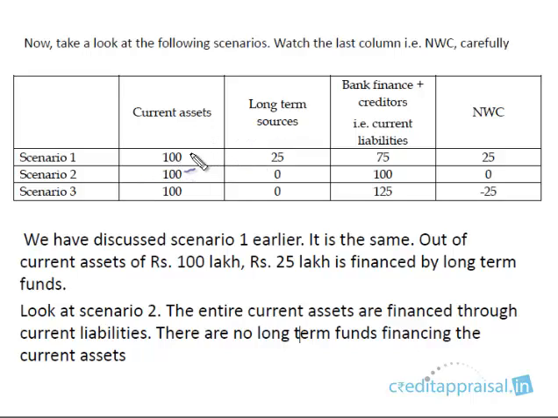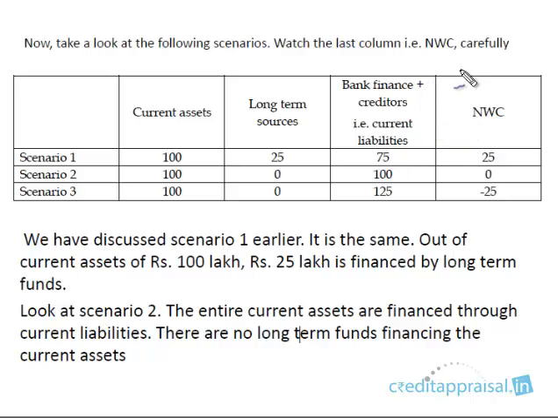In all the scenarios, the current assets were 100 lakhs. What is different is the long-term sources. This 100 lakhs was financed some part from the long-term sources and some part from the short-term sources. Short-term sources are bank finance plus creditors, that's nothing but current liabilities. In the first scenario, 100 lakhs was financed primarily from the short-term sources, 75 lakhs.